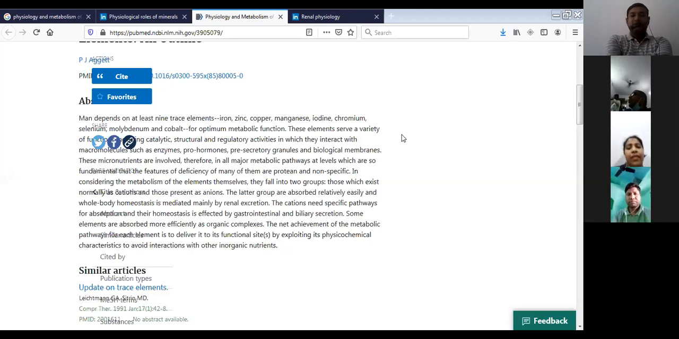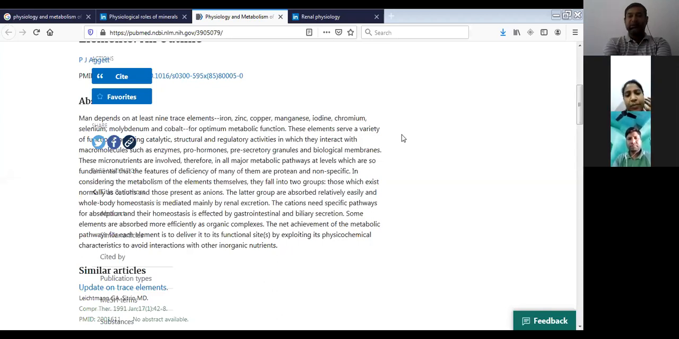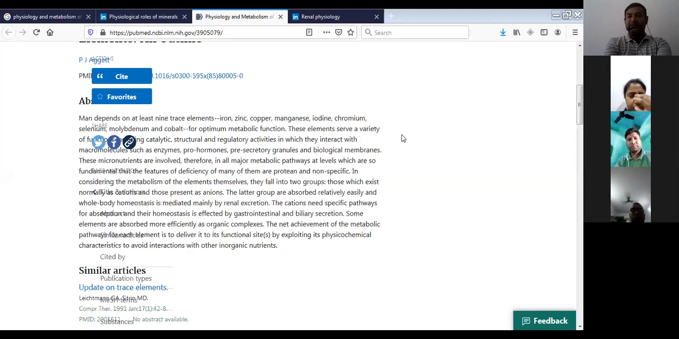So today's class is on physiology and metabolism of trace elements. So regarding trace elements, there are basically 9 trace elements which are necessarily required for the development of an animal's body. These are basically iron, zinc, copper, manganese, iodine, chromium, selenium, molybdenum, and cobalt.